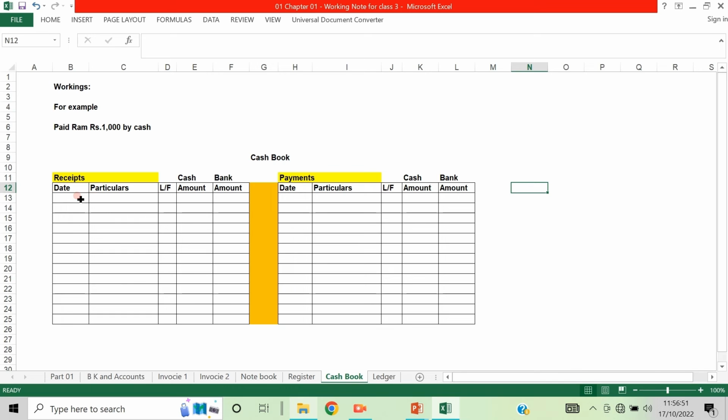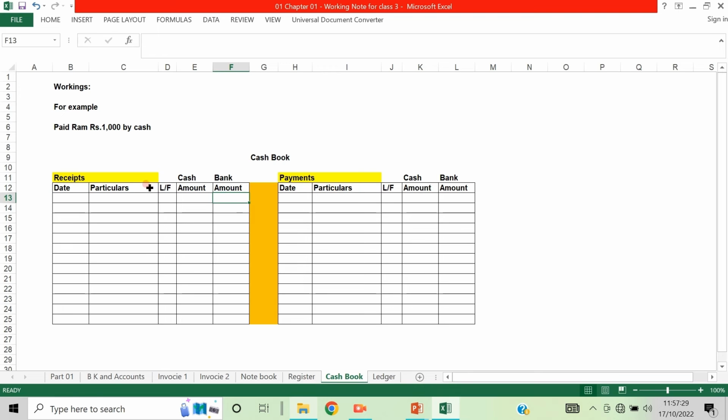When there is an opening balance, it is taken here. If it is a plus balance, it is taken here; if it is a minus balance, it is taken here. For example, cash cannot be minus, but bank can be minus, because if we are using OD or cash credit, it will be taken here. If there is no OD or cash credit, then it will be a current account, and there will be a balance here. All receipts are taken here, and all expenditures are taken on this side: date, particulars, LF, amount, cash column amount, bank column amount.